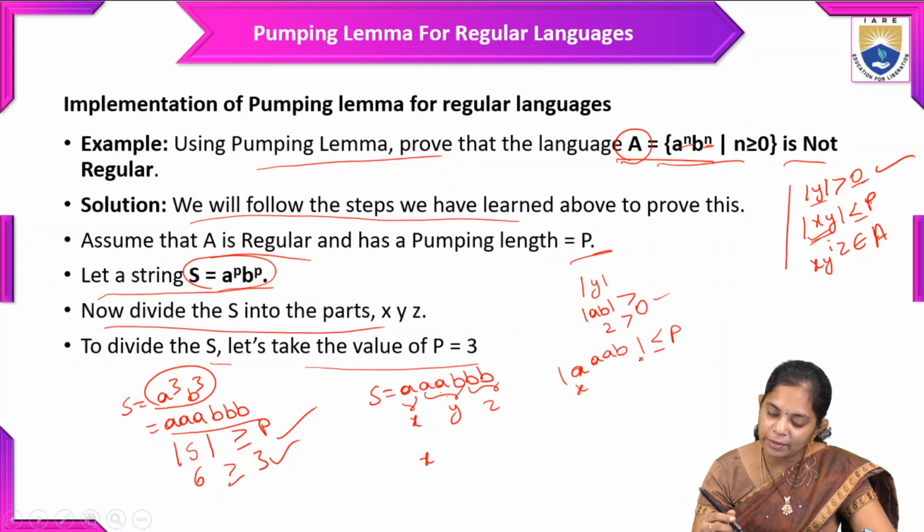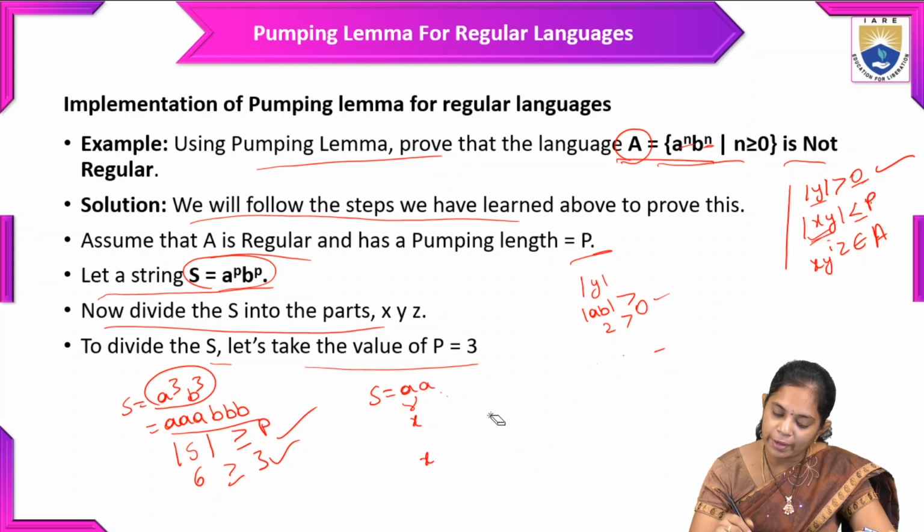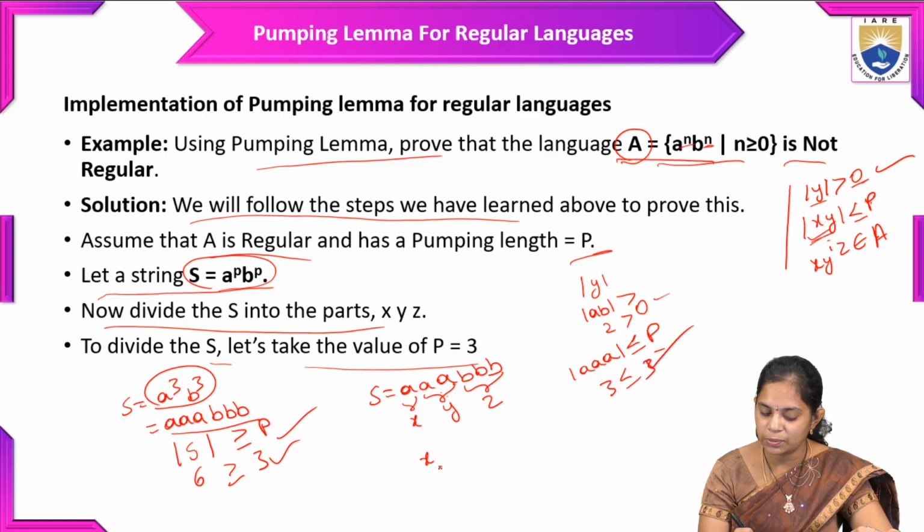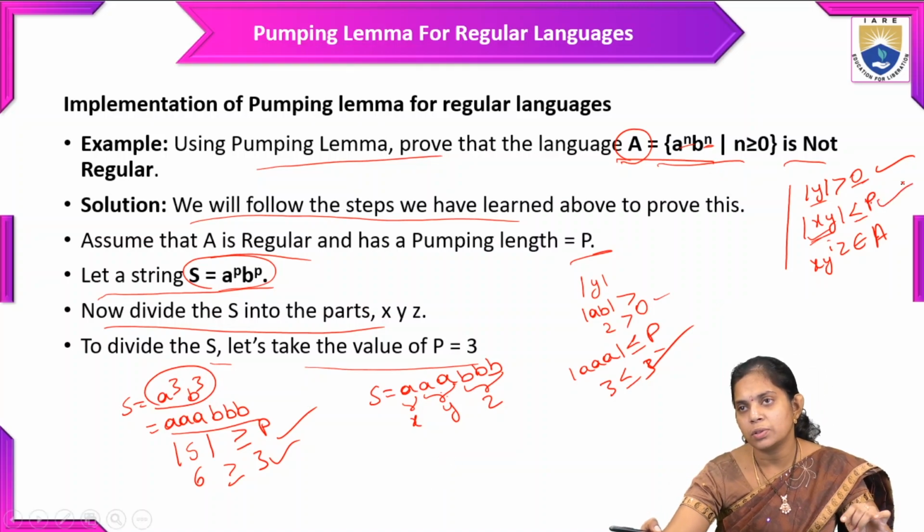So I will take the y value as a, but this one is also not satisfied, so we will take this y value as a, and then b. So here we will take the value x, y, z, and now it is satisfying. Let me check. The length of xy is 3, and 3 is less than or equal to 3. So this condition is satisfied. According to the conditions, we are taking the values, so this condition is also satisfied.